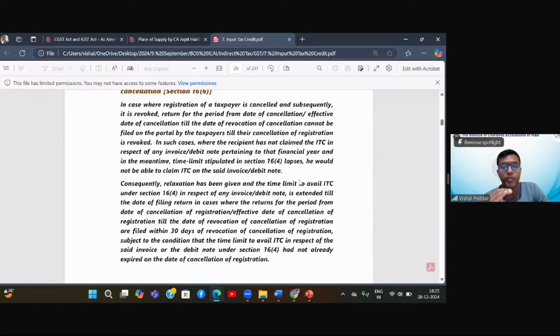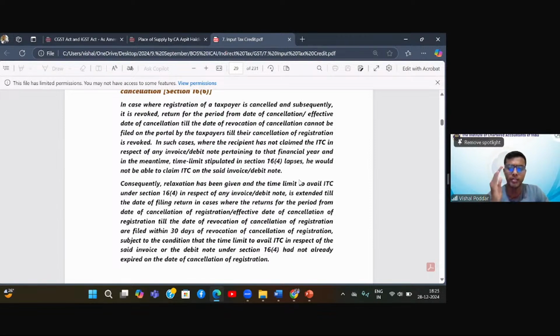Now, you had to take so many credits, either of the earlier periods which were left out or for the month of March itself because the return is not yet filed. Now the point is, if your registration is revived in January 25, you have missed the deadline given in 16.4 of claiming it by 30th of November. Correct? Yes. Now this was going against the business, because the officer cancelled or suspended the registration, because of which I could not file return. So it was not my mistake that I did not claim it. It was because the portal did not allow me to file.